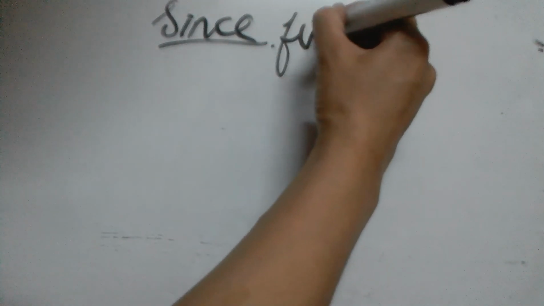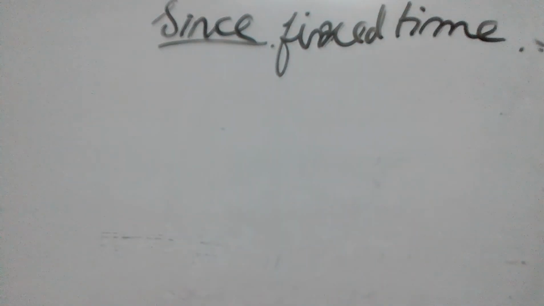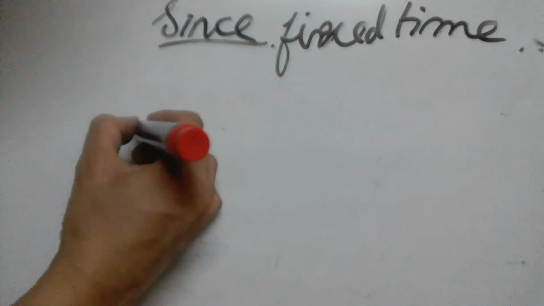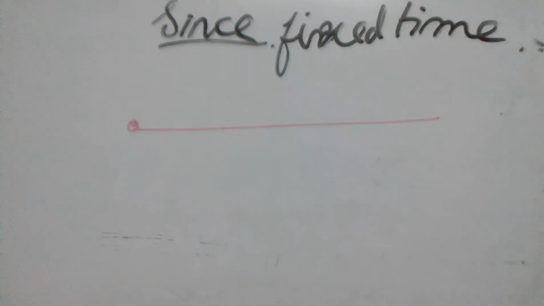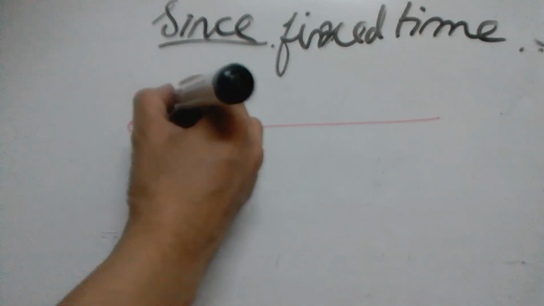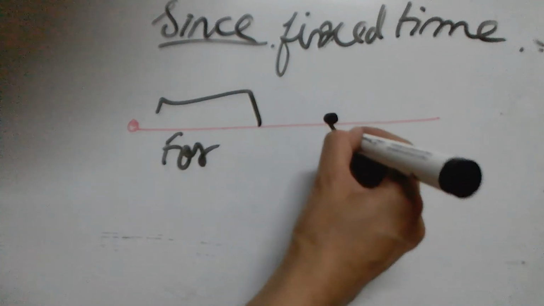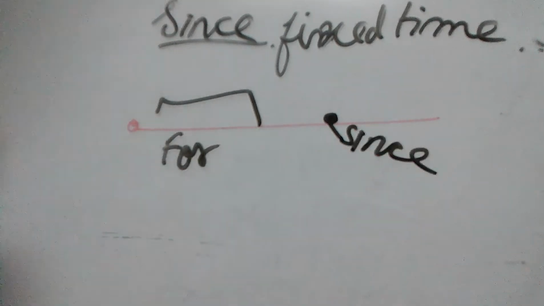The next one is since. Since is used for fixed time. To make you clear the concept of for and since, let me tell you, this is a line, start from here, move on and on. And when it moves on and on, this is for, length of time. But when there is a fixed time, then it is since.